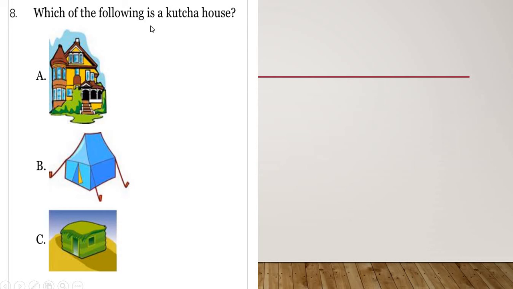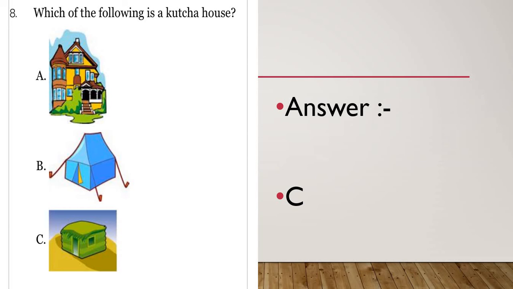So students, this one is Pakka, obviously. So either the tent has to be the Kacha house or this house made up of straw has to be the Kacha house. See, a tent particularly is not a house. It is just a shelter, a temporary shelter. Isn't it so? So either it should be B or C. A is not in the option, obviously. So select anyone quickly. And if you have selected the option, let's see which is the correct answer.